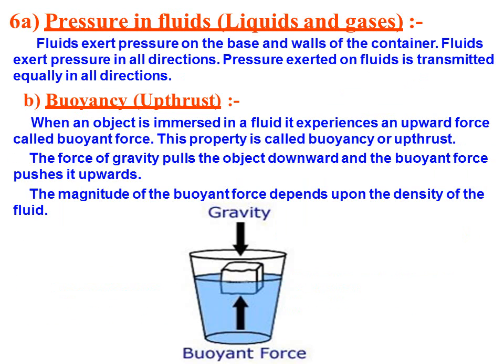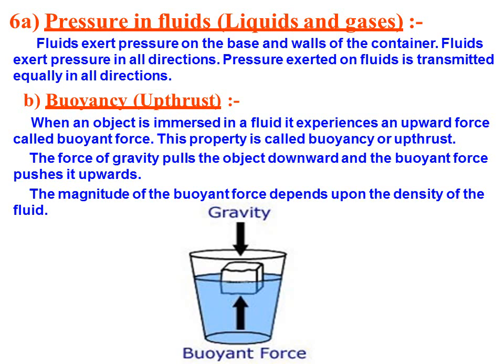So let's talk about pressure in liquids, that means in fluids. Fluids exert pressure on the base and wall of the container. Fluids exert pressure in all directions. Liquid and gas exert pressure in all directions, from left to right, and from the bottom also.